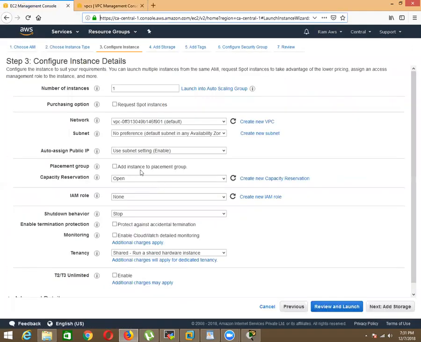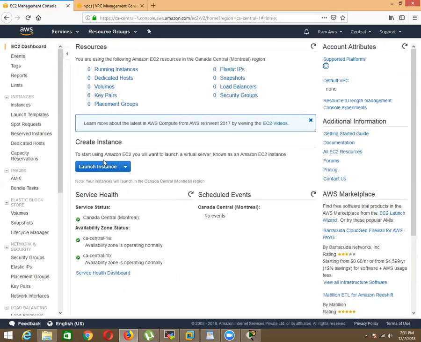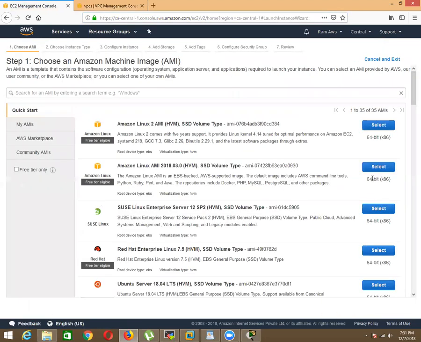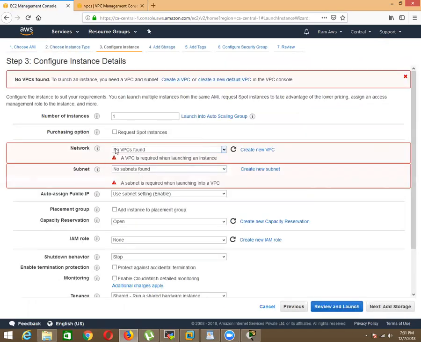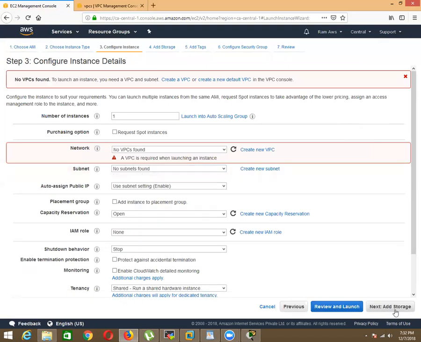Now when you cancel this and try to launch any instance, see what it is telling: there is no VPC found and no subnets, so you cannot continue. You should provide a VPC, otherwise you can't run any machines. This is only for this region. In other regions, there is another default VPC they have created and attached.